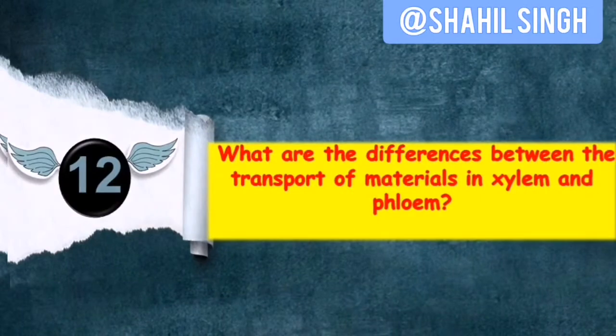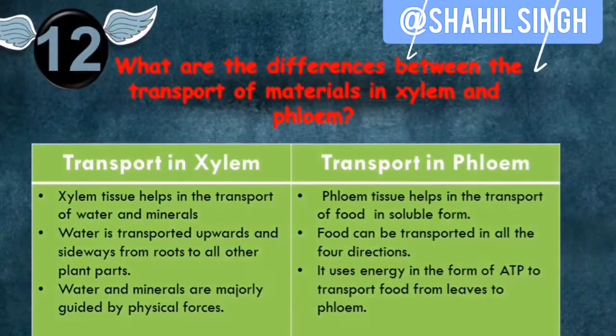So the next question is, what are the differences between xylem and phloem? I have discussed these three differences in my previous video. You may go and check that. Transport of materials in xylem. Xylem tissue helps in the transport of water and minerals. Water is transported upwards from roots to all other plant parts.